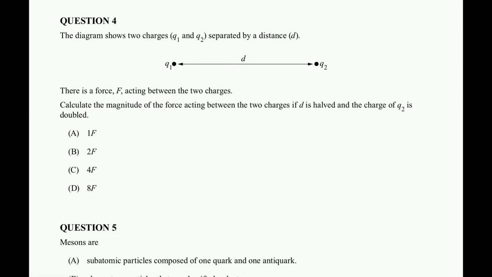Alright, question 4. The diagram shows two charges, Q1 and Q2, separated by a distance of d. There is a force F acting between the two charges. Calculate the magnitude of the force acting between the two charges if d is halved and the charge Q2 is doubled. It's important that for all the formulas you're given in your formula book, you have a basic understanding of the relationships if you change a certain variable.